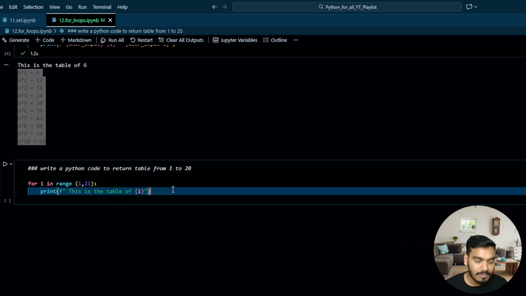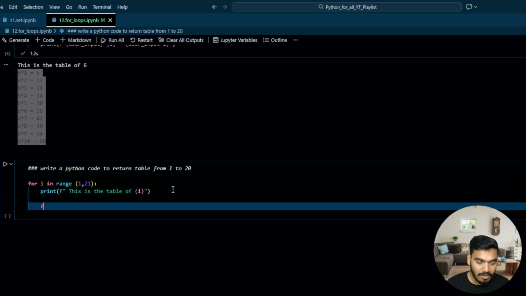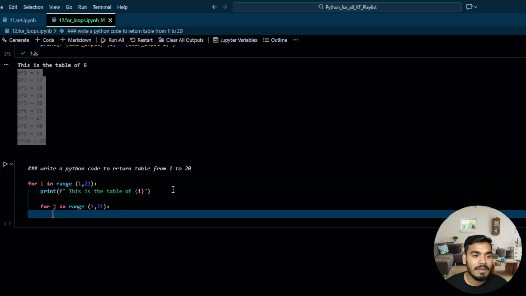Perfect. Next, again, for j in range of 1 comma 10, because a table always starts with, or we'll try to fine-tune that if it is required, right? Then write over here print, let's say i into j.